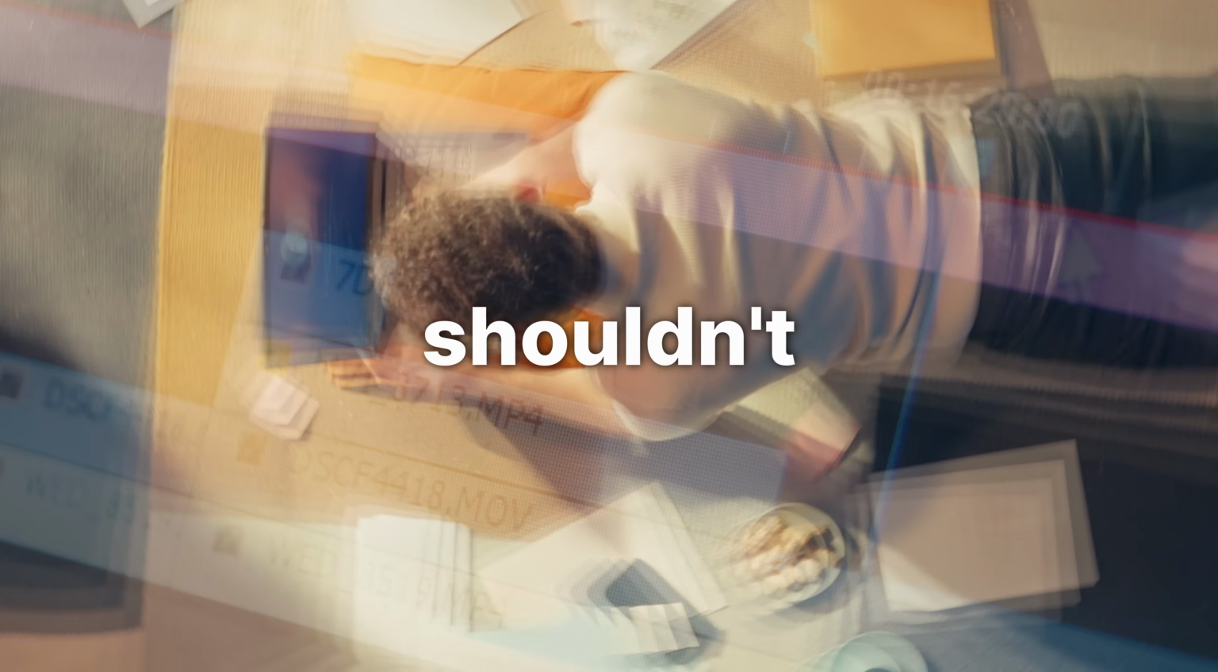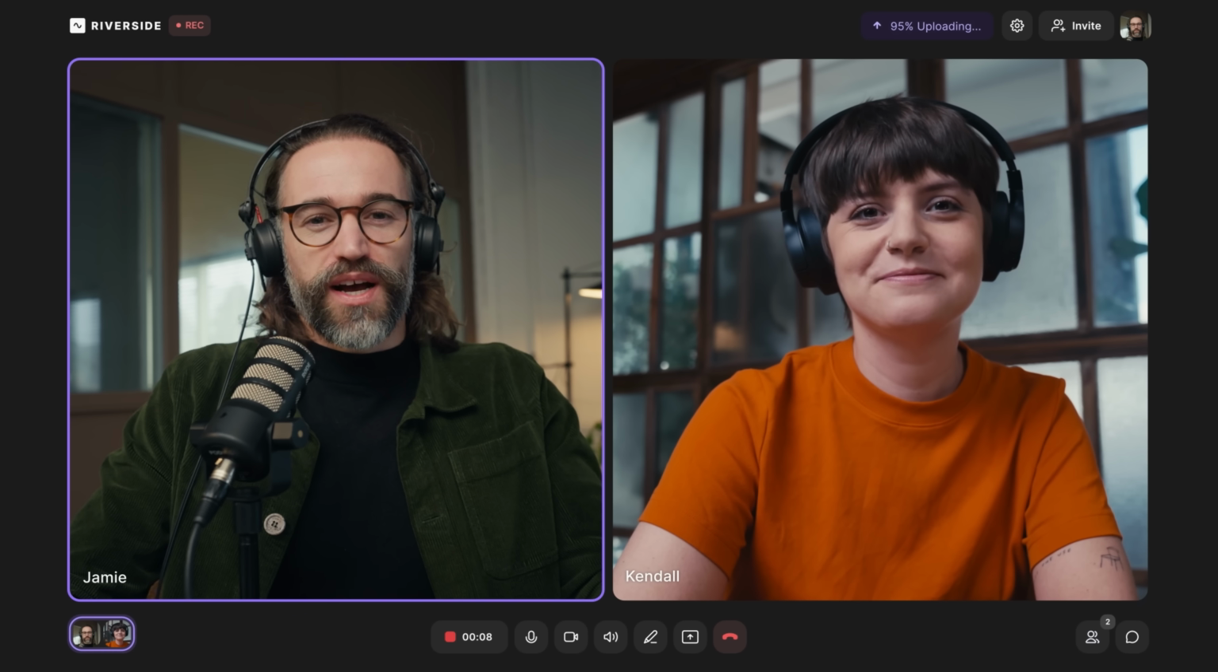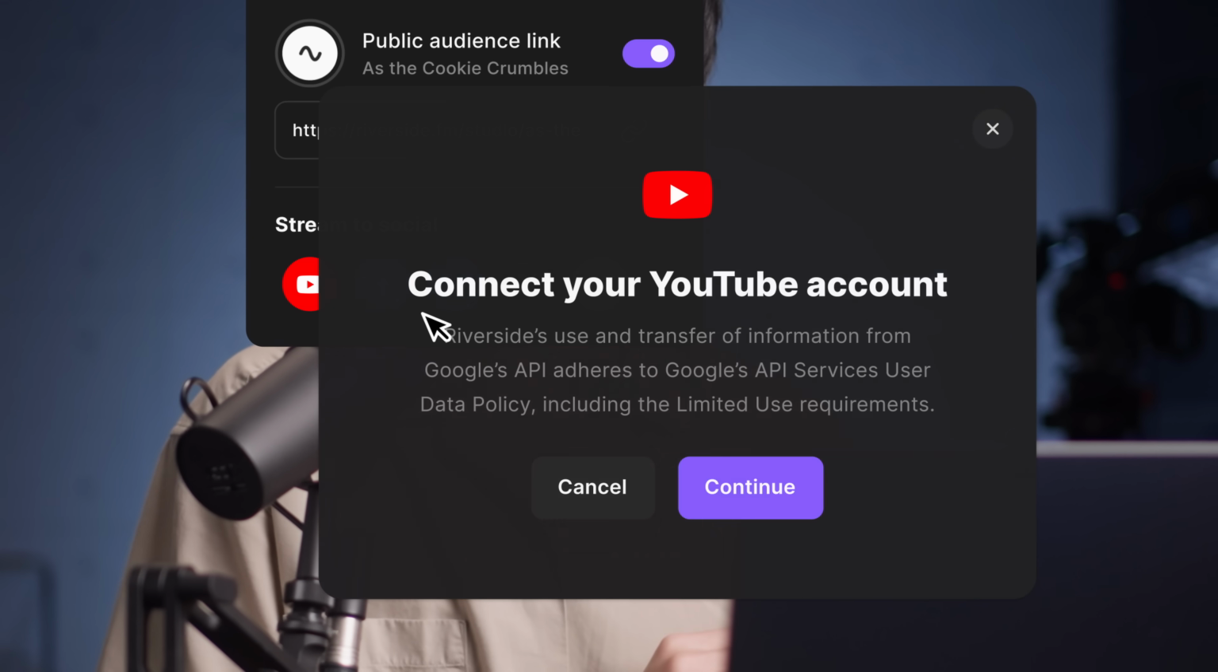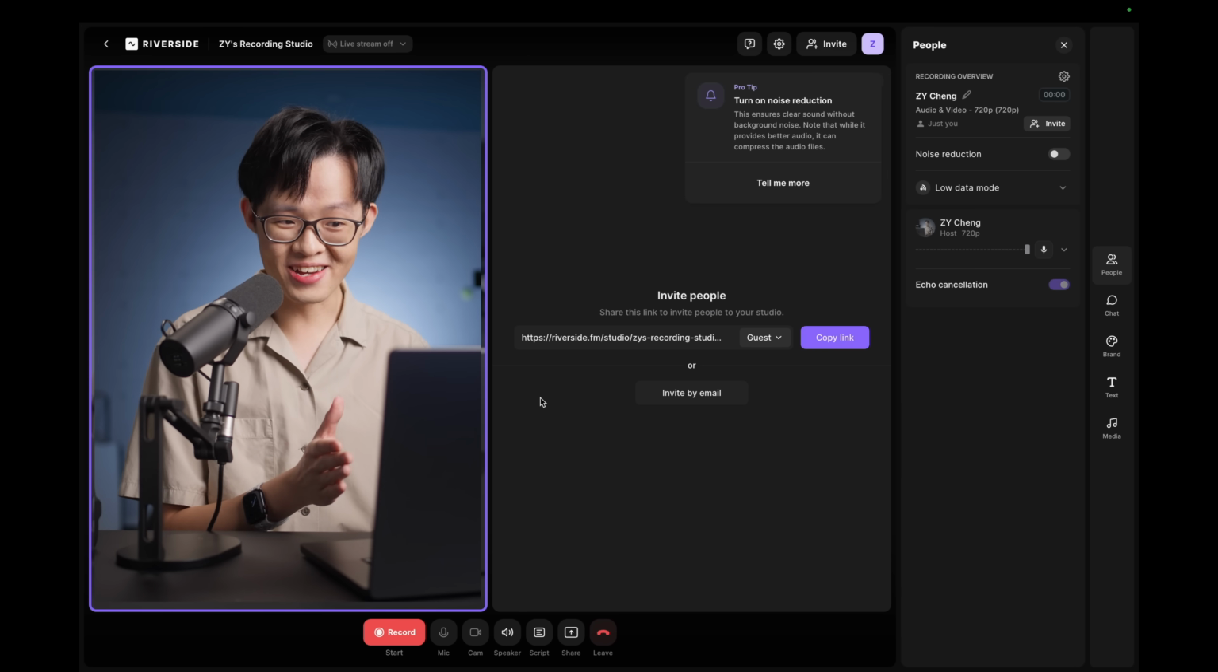Creating content shouldn't be this complicated. And with Riverside, it's not. Riverside makes the entire process easy, from recording to editing to streaming without having to jump from app to app. Everything you need is all in one place.